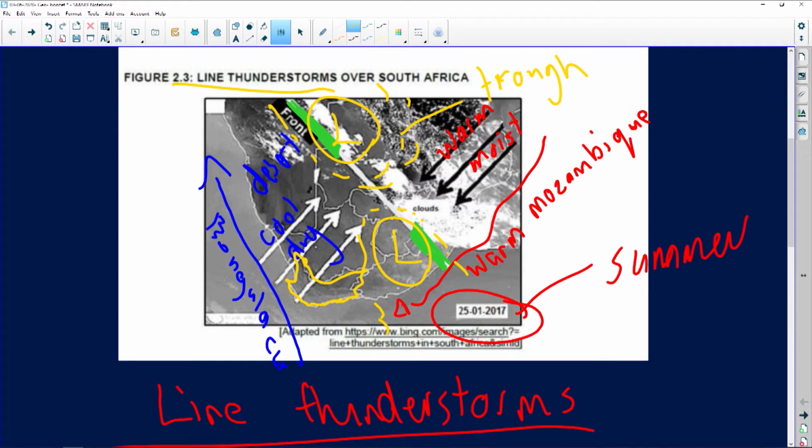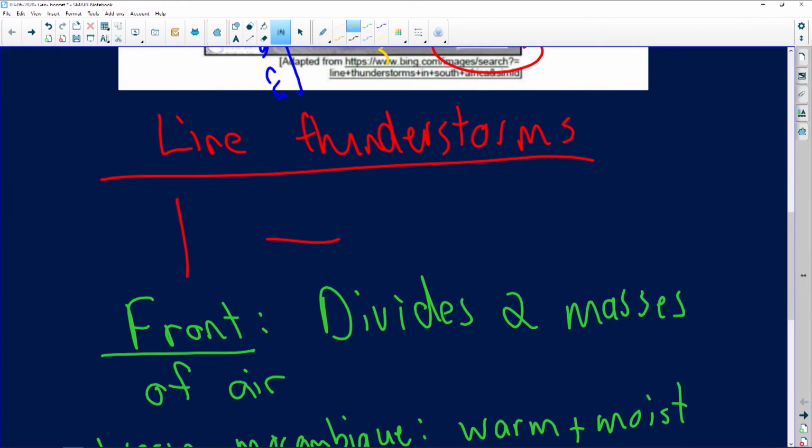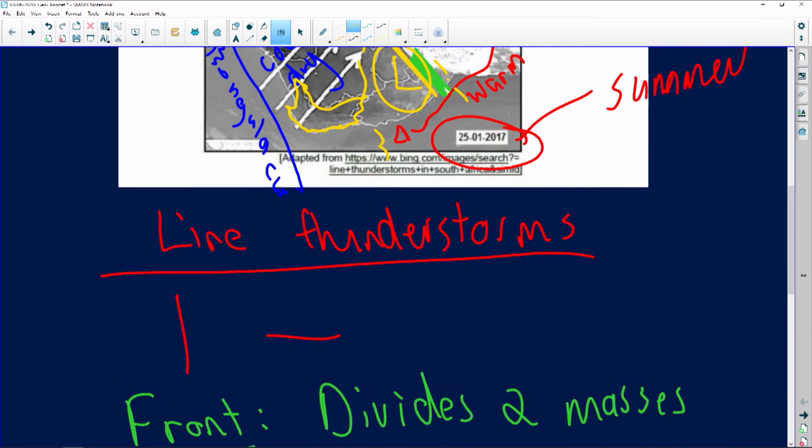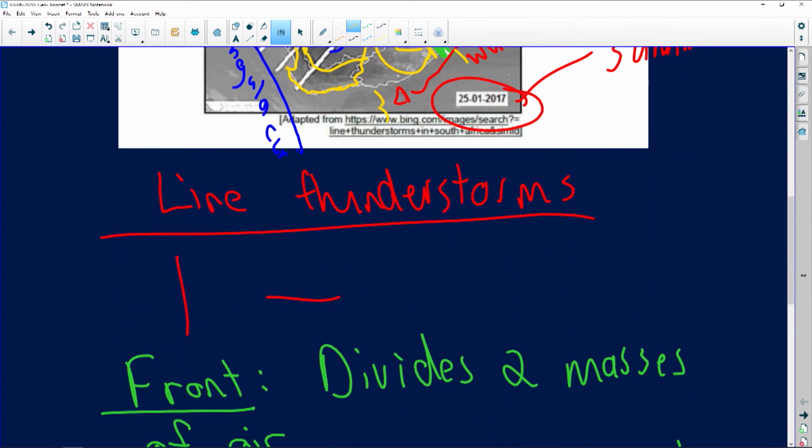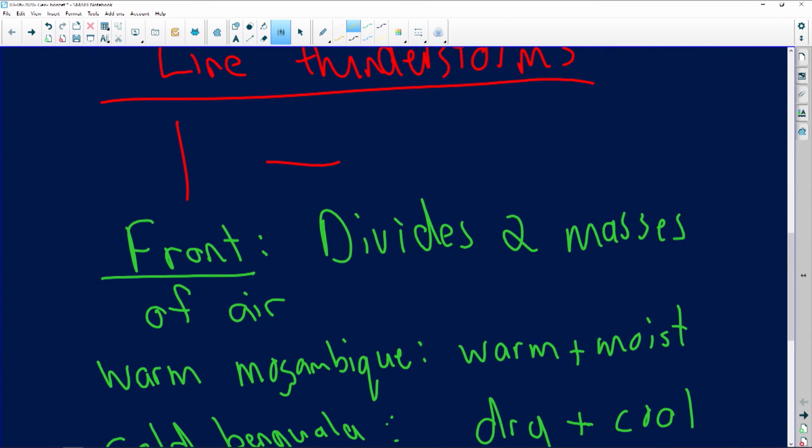Now, if you draw a straight line, that creates the moisture front. This is known as a moisture front because, if you come back to what I've mentioned over here, what is a front? It divides two masses of air. In this case, we can identify this front, I'm going to add it over here, as a moisture front.